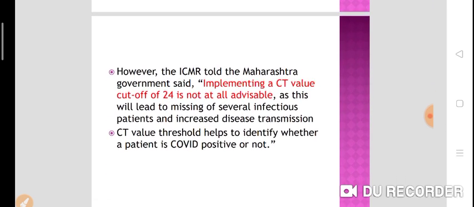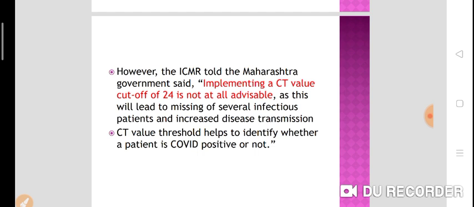However, the ICMR told the Maharashtra government that implementing a CT cutoff of 24 is not at all advisable, as this will lead to missing several infectious patients, and that may increase disease transmission.